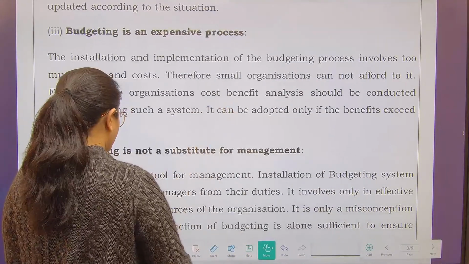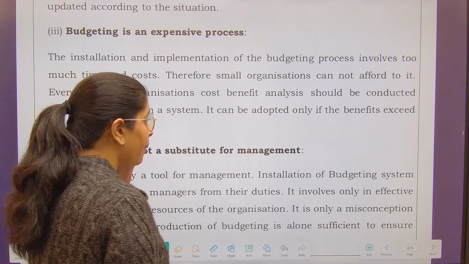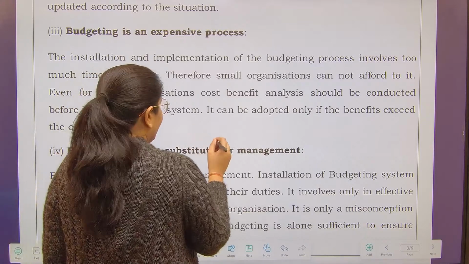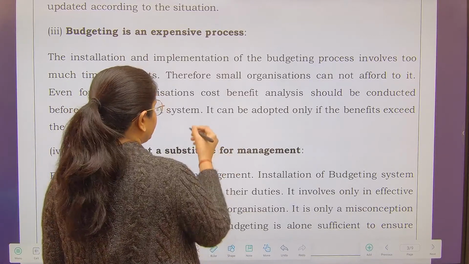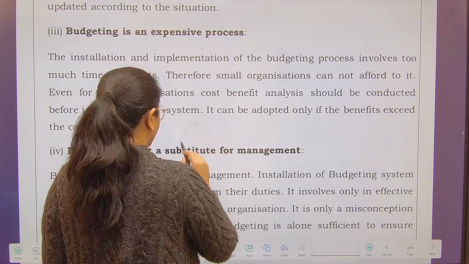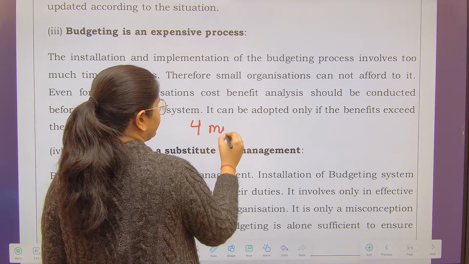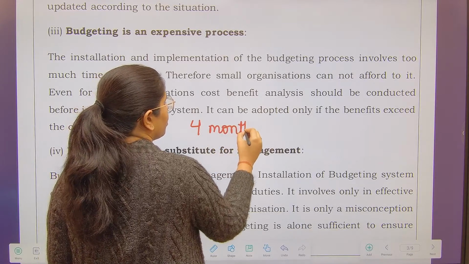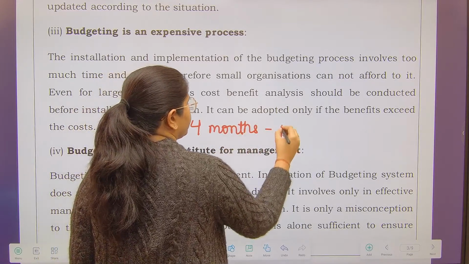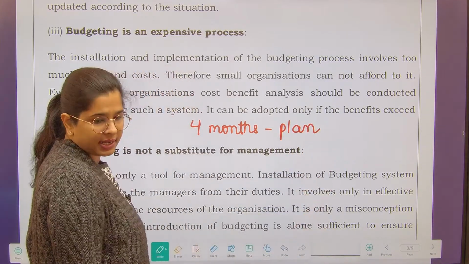Next is, budgeting is an expensive process. Yes, it is going to be expensive. Why? Because believe me, in big corporates it takes at least a period of 4 months to prepare the plan. Plan means budget, which is for the next year.